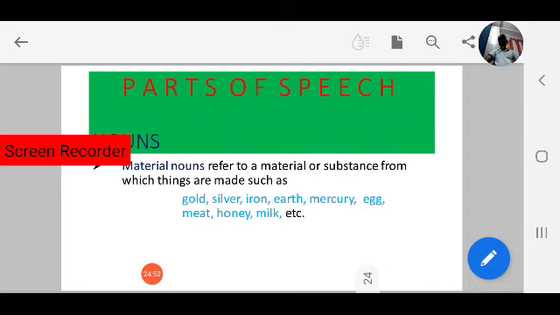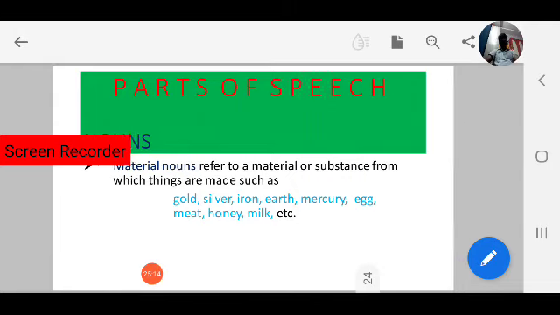Mercury, a substance. Egg, that is also a substance. Meat, honey, milk, these all come under material nouns. Okay, material noun. Next, let us move to the last one.